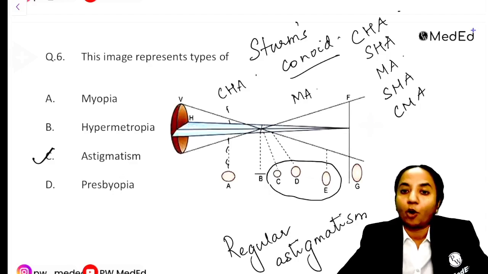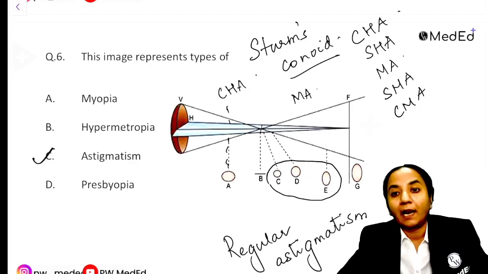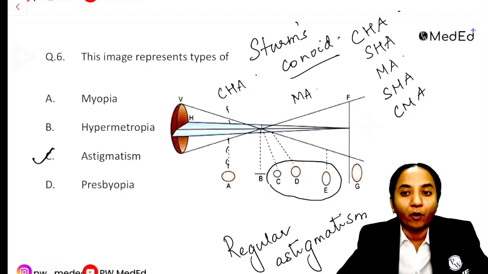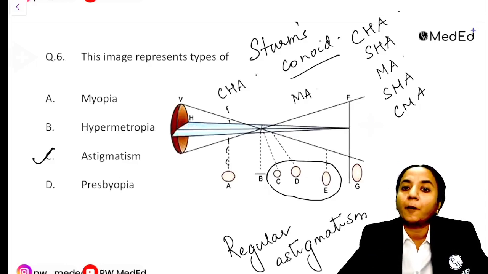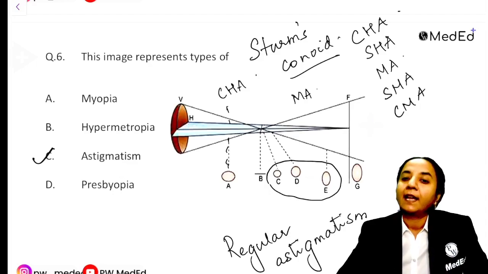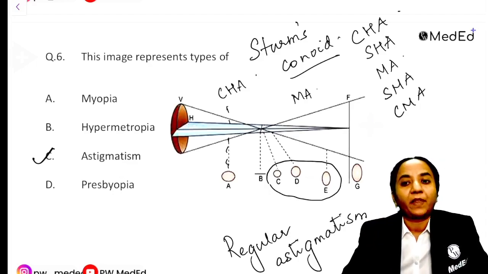We have to understand the optics of the eye, learn about the different types of refractive errors, and also learn about glass prescription. So the process has started with Sturm's conoid, because lots of questions are possible from here, and refraction is the backbone of ophthalmology. If more questions are asked from ophthalmology, there are bound to be questions from refraction.